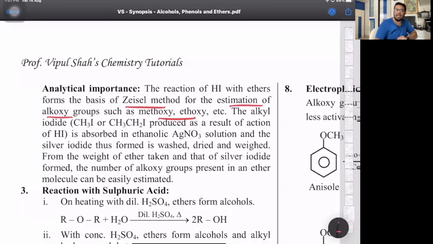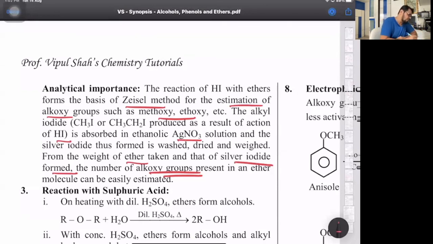It says the alkyl iodides produced by the action of HI are absorbed with silver nitrate, and the silver iodide thus formed is washed and dried. From the weight of ether taken and that of silver iodide formed, we get the number of alkoxy groups present in ether. So to estimate the groups present, the method is Ziesel's method.